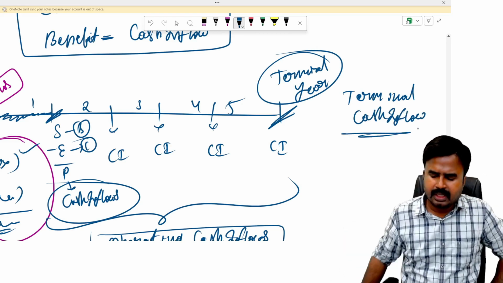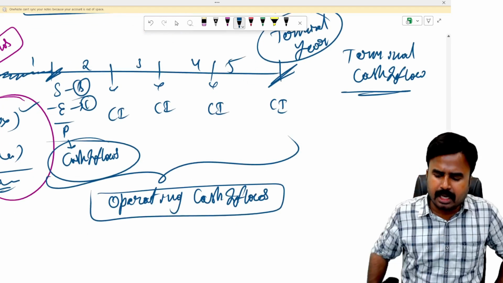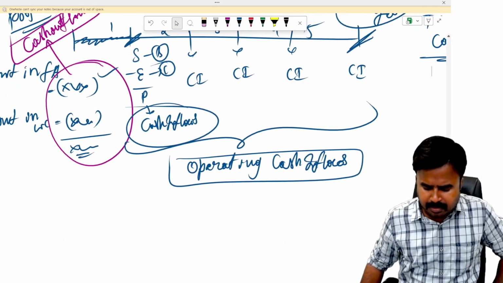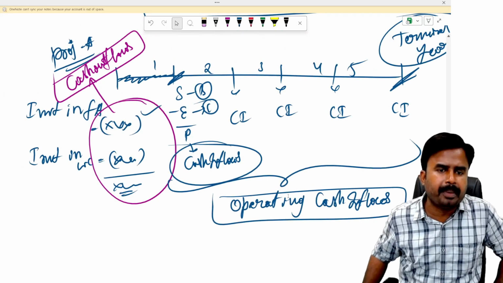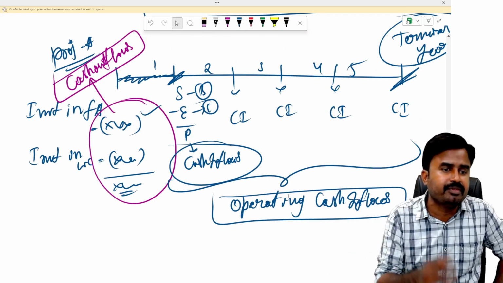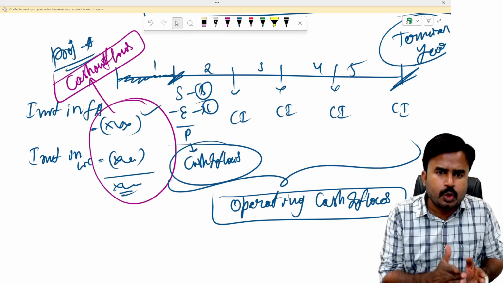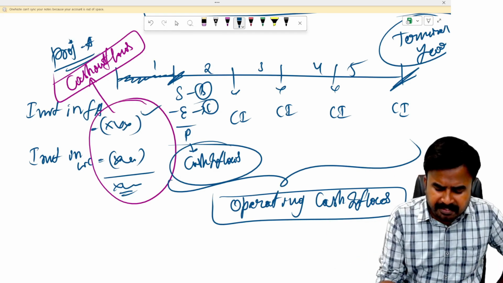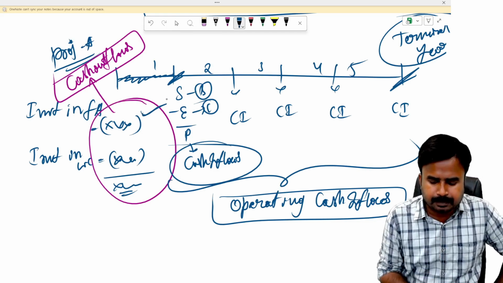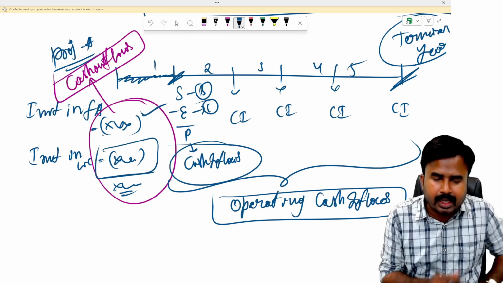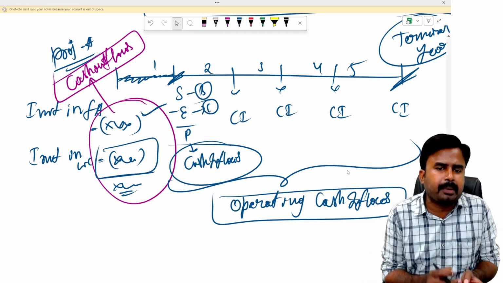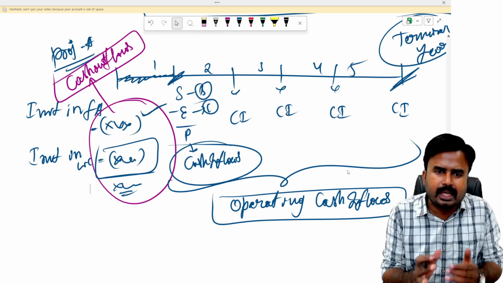See, there will be two components in terminal cash inflow. Since at the time of starting the project, I've invested in two components: investment in fixed assets and investment in working capital. Those two numbers are going to be released at the end of the project life. See, these fixed assets will carry salvage value, whereas this working capital will be released fully. Completely it is going to be released. Why this working capital is going to be released fully, I'll explain that part later.